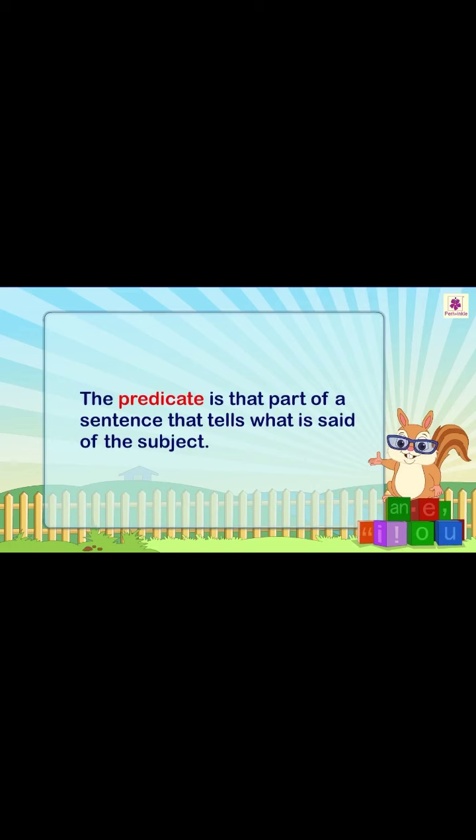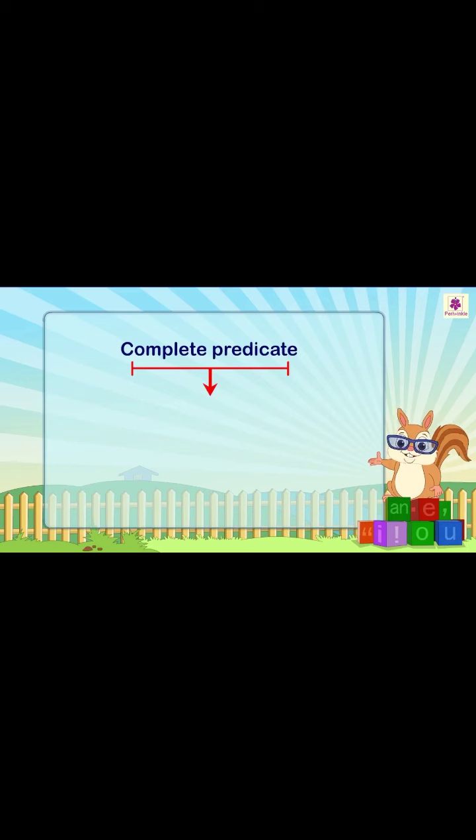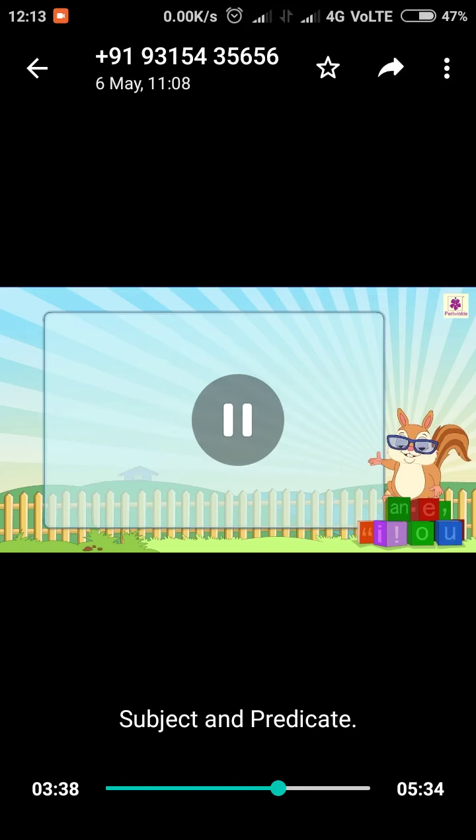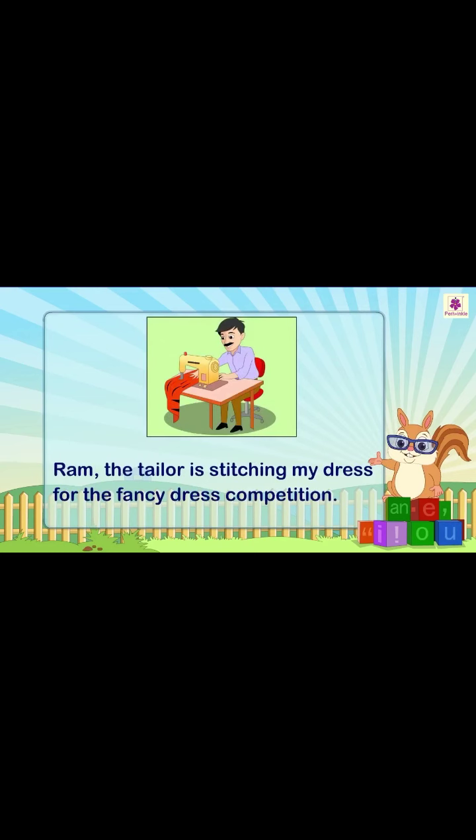The predicate is that part of a sentence that tells what is said of the subject. The complete predicate includes a verb or verb phrase plus all the words after the verb. For example, Ram the tailor is stitching my dress for the fancy dress competition. Here, is stitching is the verb phrase, and all the words that follow the verb phrase along with it form